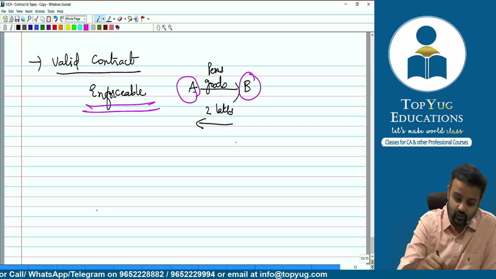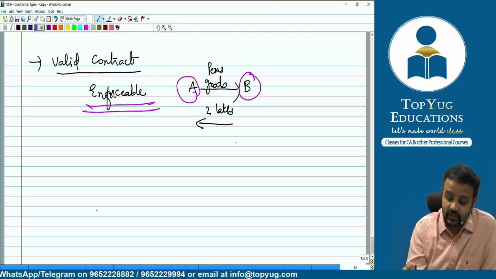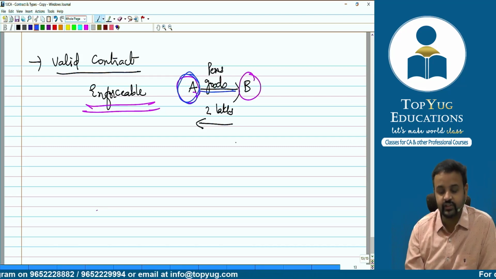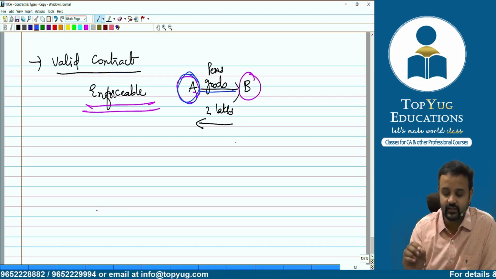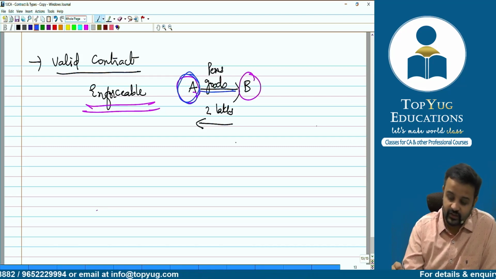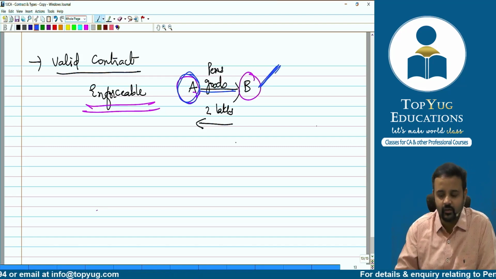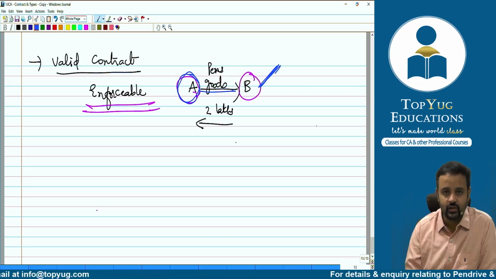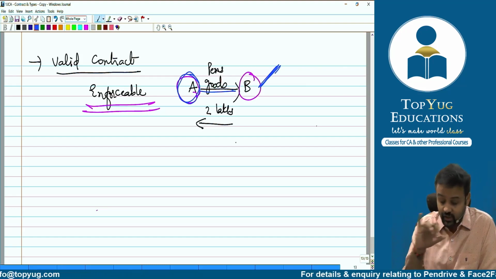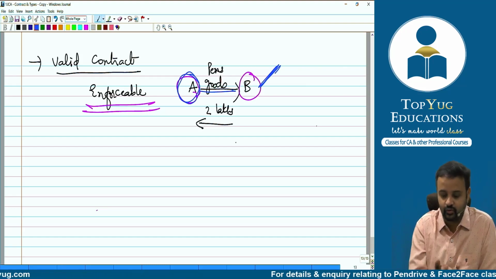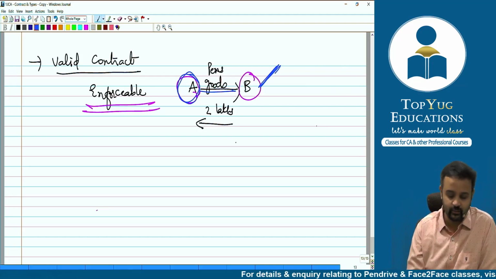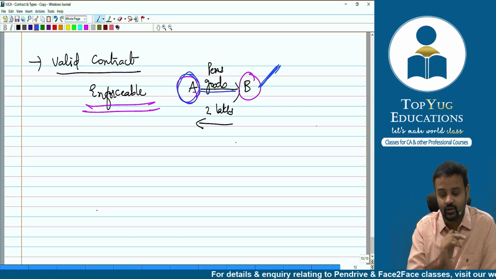So to understand further, let's say A has supplied those goods which he promised, I will supply those pens. He has supplied, but this fellow B is a namakul, right? Namakul, meaning what? He has not paid the money for the goods which he has received. So goods have been supplied by A as per our example, but B has not made the payment.